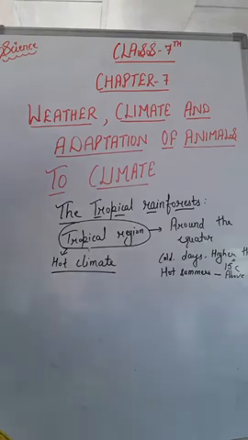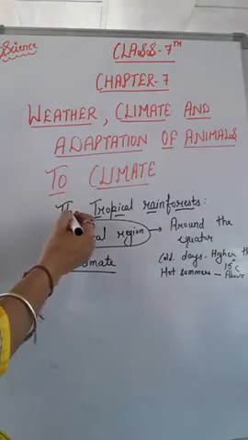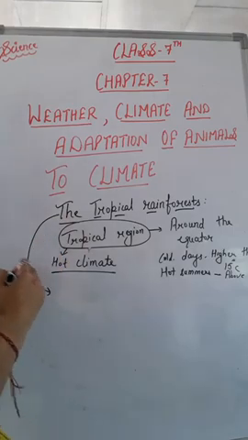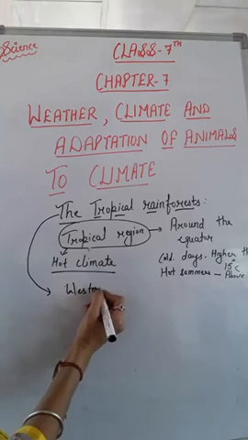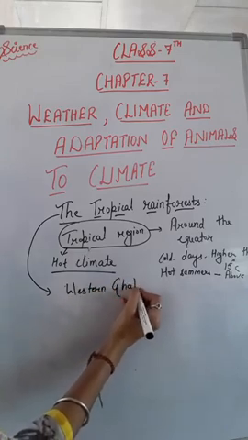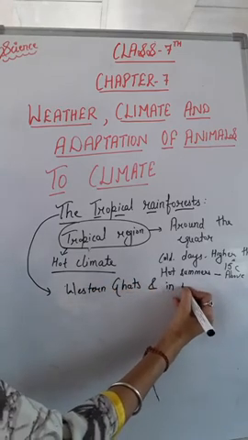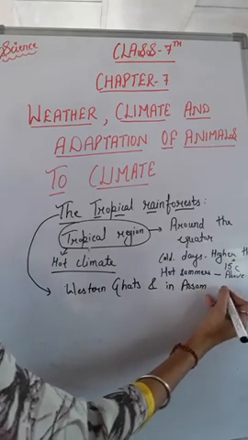equal throughout the year. The tropical rainforests are found in the Western Ghats and in Assam in India.